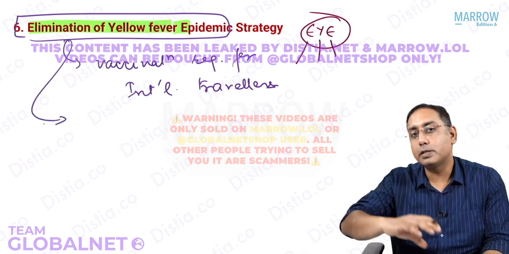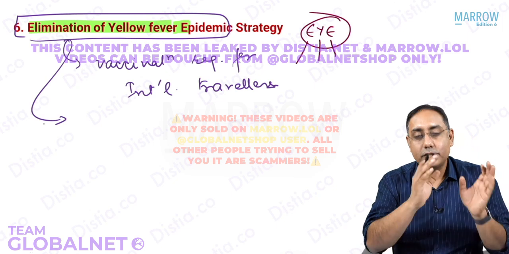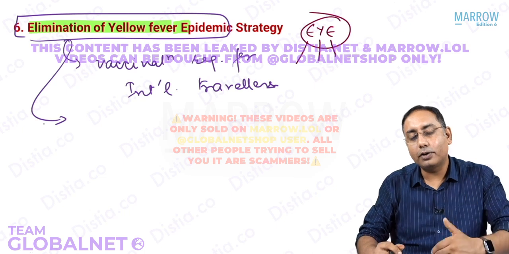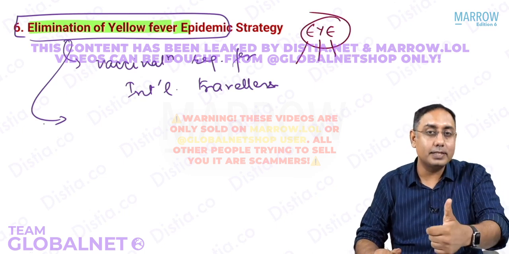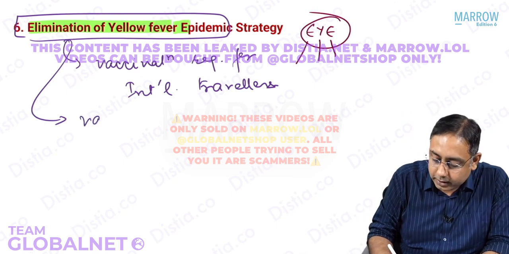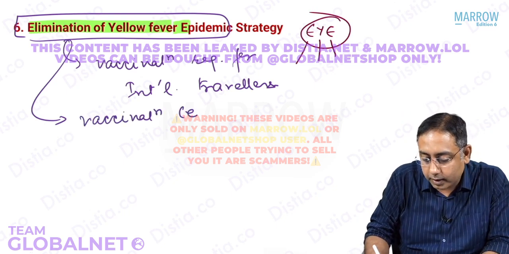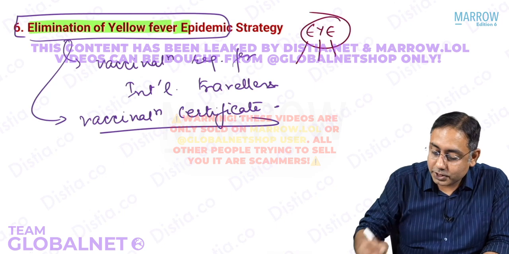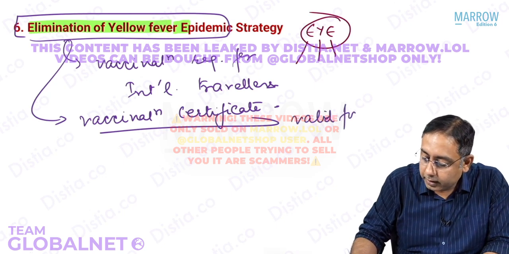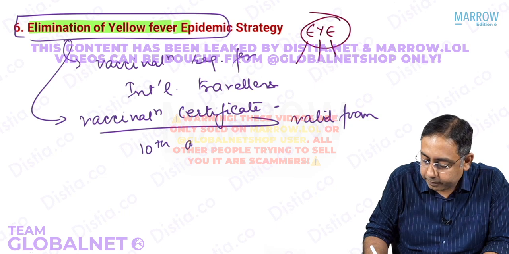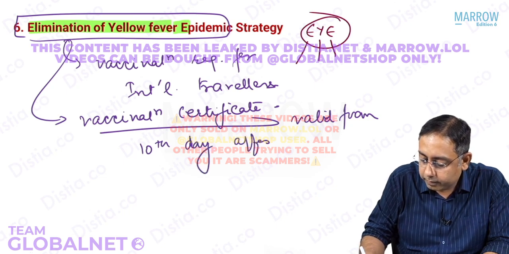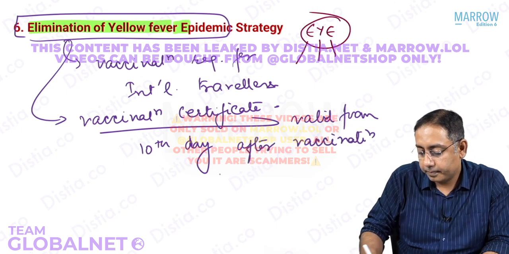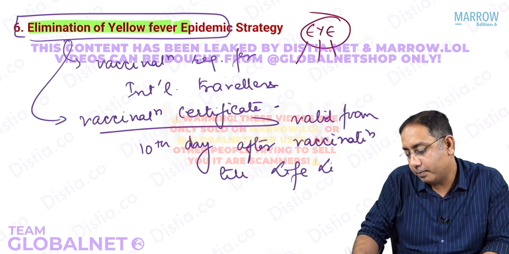Once a person goes to any country which has yellow fever, they need to take the yellow fever vaccine and then only go. So when does the effect of the yellow fever vaccine start? The vaccine will start in 5 to 7 days. Vaccination certificate is different from the vaccine immunity. The vaccination certificate is valid from the 10th day after vaccination till lifetime. Till lifetime it is valid.